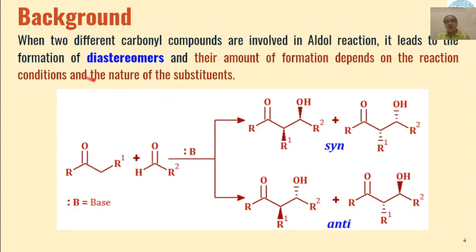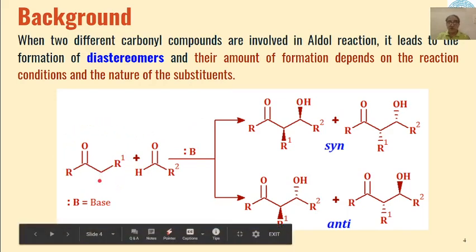Now we will see one example where we are having two different carbonyl compounds, and out of those two carbonyl compounds only one carbonyl is having an active methylene group, that is, the removal of the proton by a base is a possibility only from one carbonyl, and the other carbonyl is not having any hydrogen at the alpha position of this carbonyl that can be removed.